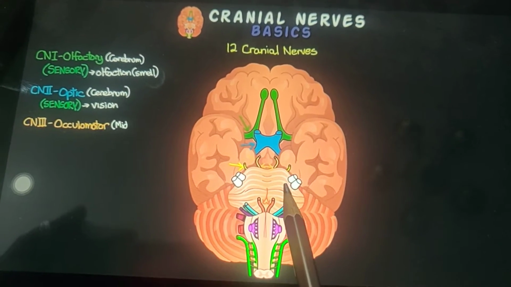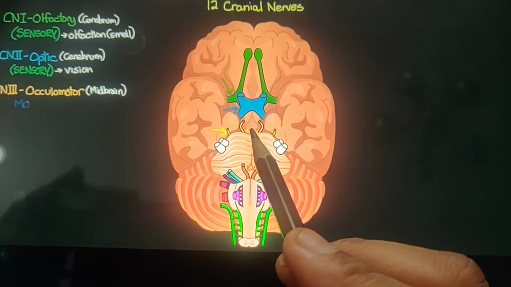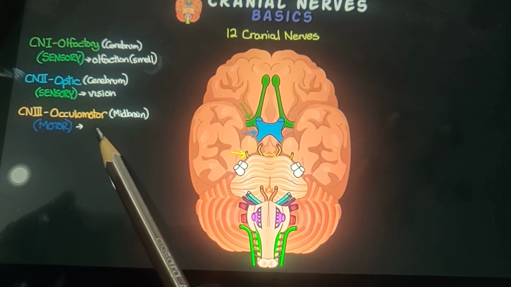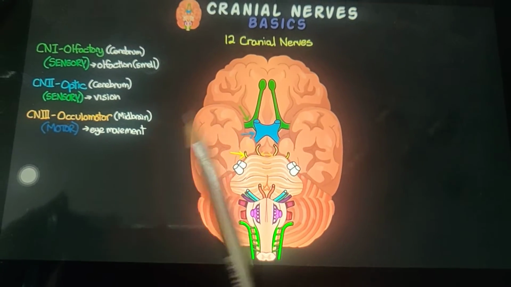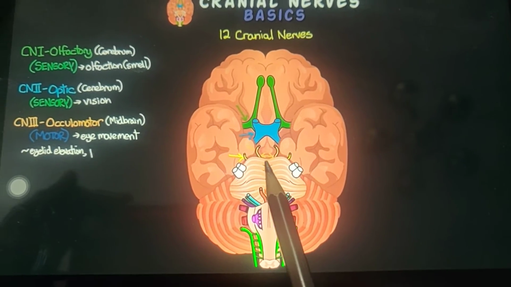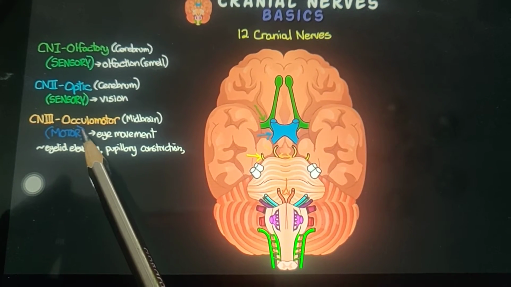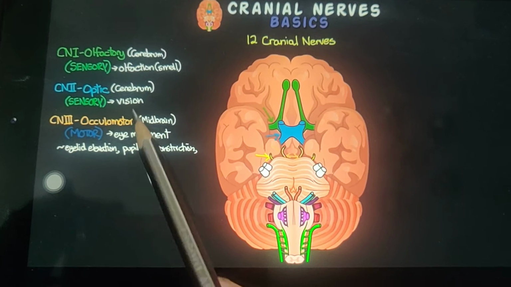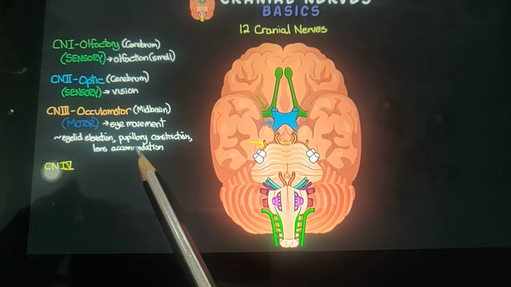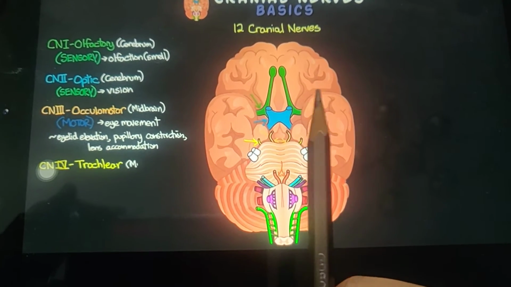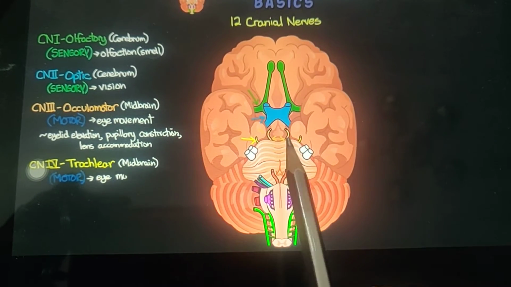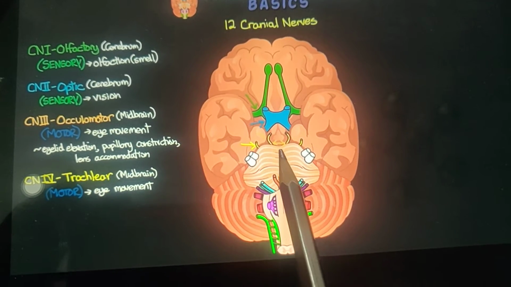We will talk about the fifth one later. Firstly we will go with the third, which is known as the oculomotor. It originates from the midbrain, and it is a motor nerve. The above two were sensory nerves, and this is the motor nerve, which is essential for eye movement. Eyelid elevation, pupillary constriction, and lens accommodation are all essential functions of the oculomotor.